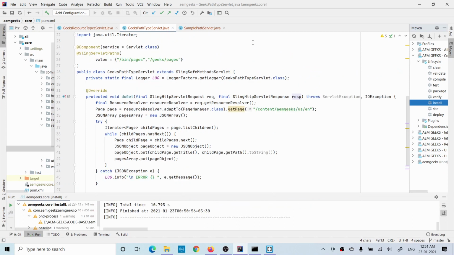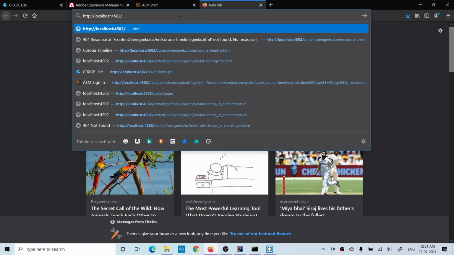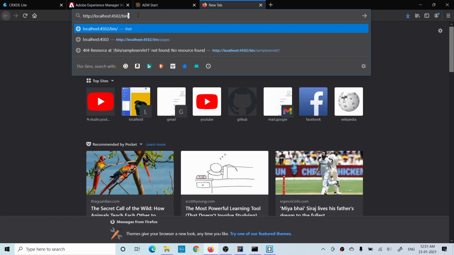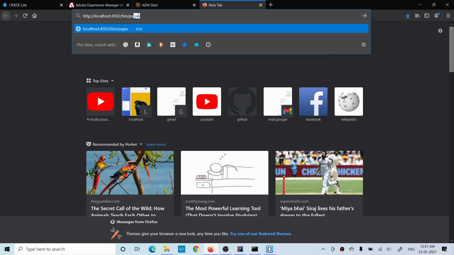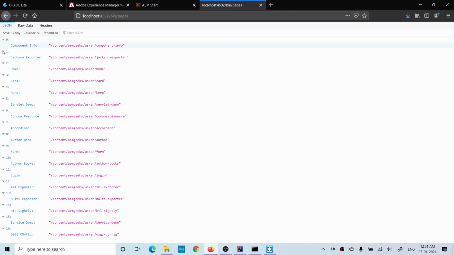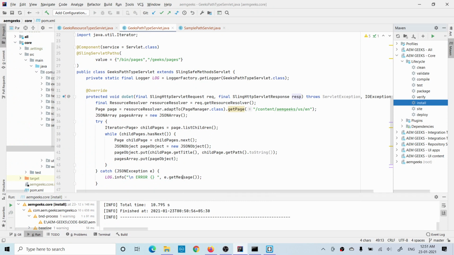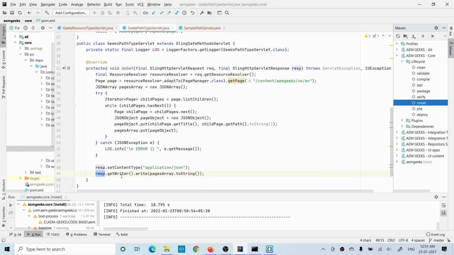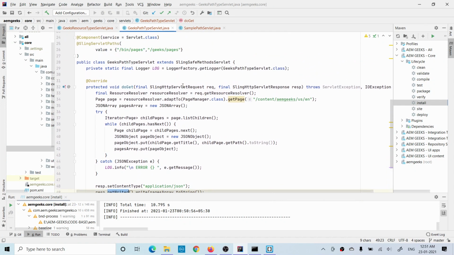Okay, now that it has been built, you need to understand how you will call that servlet. Whatever path you mention, you simply add it after your server URL: bin/pages. That's it. This was the path I mentioned there. If you hit it, you get the JSON, whatever the servlet is returning in the response. Now I added two paths, so let's call this servlet with the second path as well.